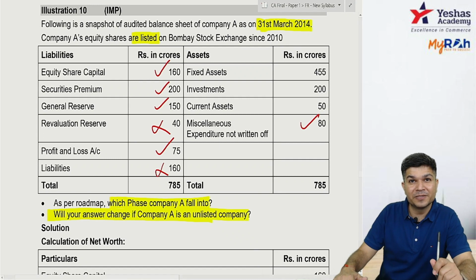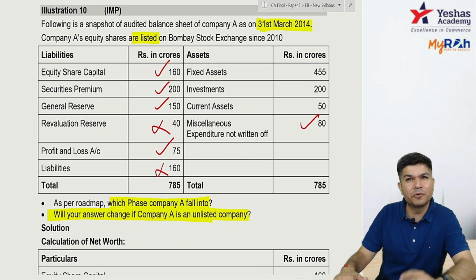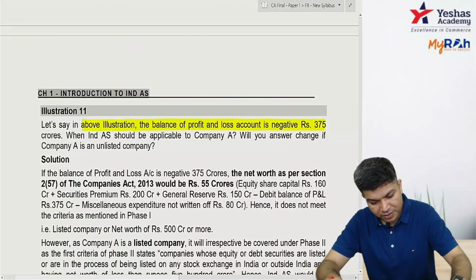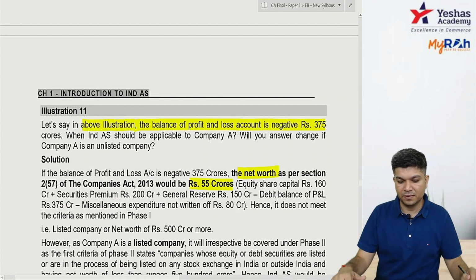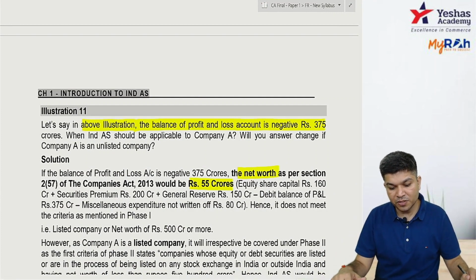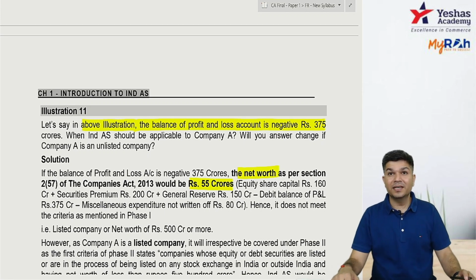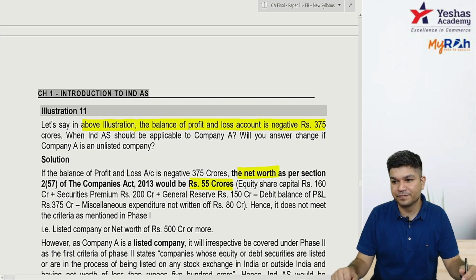If you're stuck anywhere, stop me at the same time and please pay proper attention. Okay, so 55 crores, is it coming? Dear, P&L negative I have to deduct. While finding net worth, it will be deducted. So your net worth is coming 55 crores. Equity share capital 160, securities premium 200, general reserve 150, minus P&L debit 375, miscellaneous expenditure not written off 80. Okay, so it's only 55 crores, it doesn't fall as such.